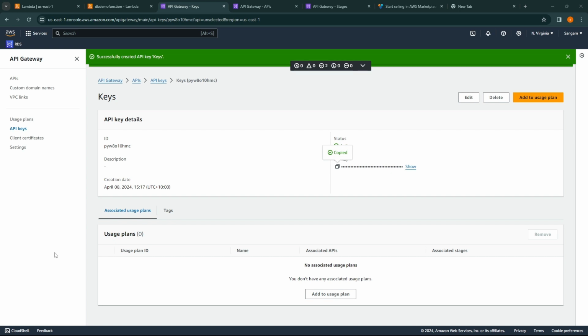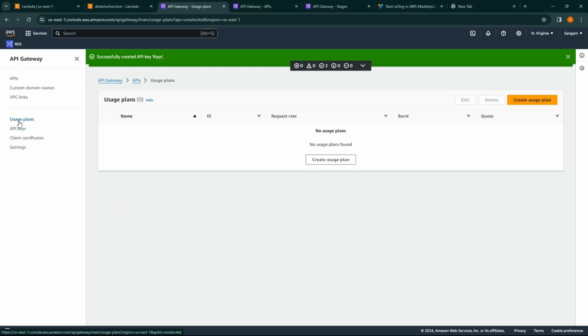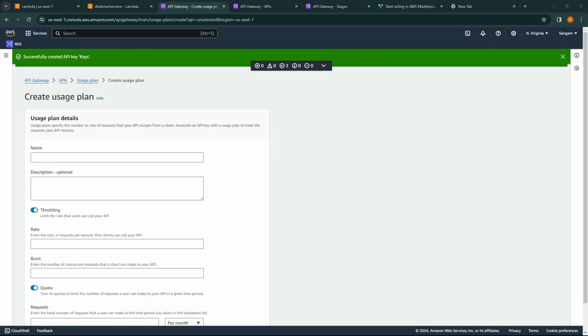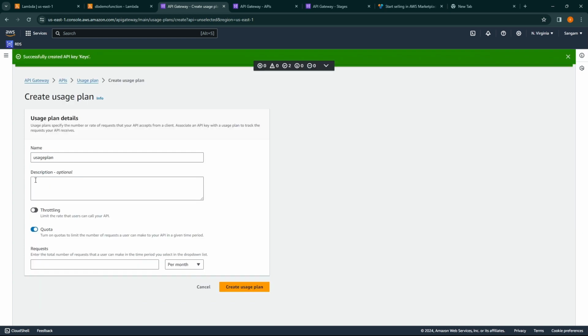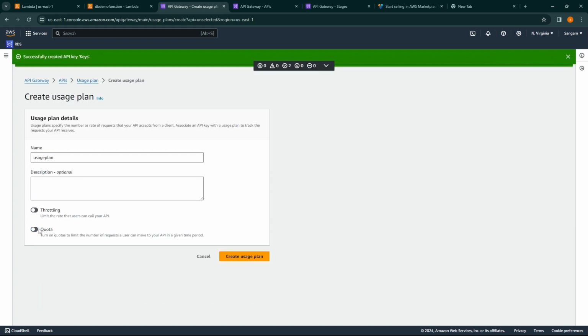After this, we need to create usage plans. So on your left hand side, just above API keys, click on usage plans. Now click on create usage plan. Now let's set a name for our usage plan. You can also write and give descriptions, and below you can select the throttling limit for API calls and quotas as well. So for now we can just disable it and click create usage plan.